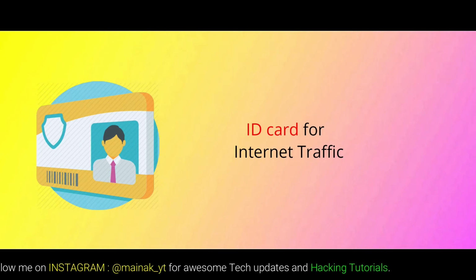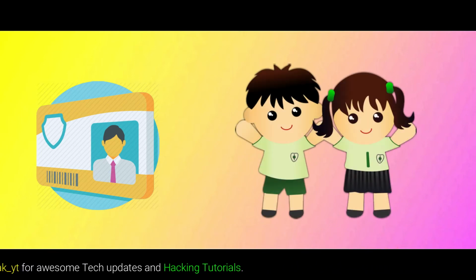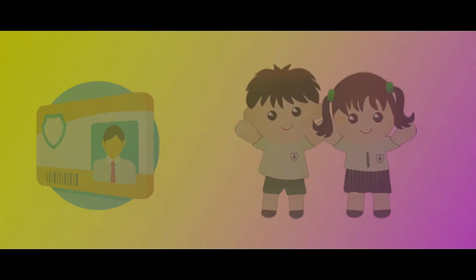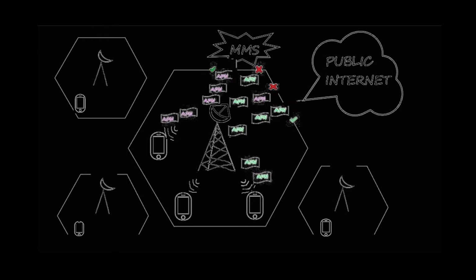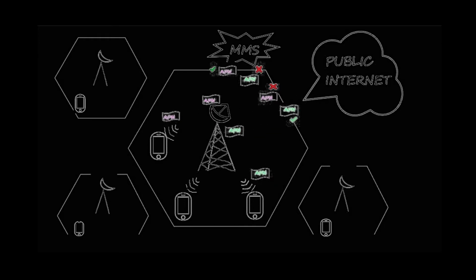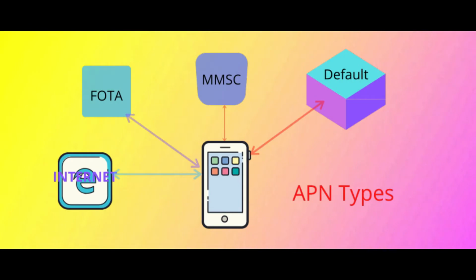Just like on the first day of school, you were identified by your ID card, and according to the class mentioned on your ID card, you were sent to that classroom. Pretty much in a similar fashion, things work with the data packets being sent and received over the network. Different kinds of services on the internet require different APN settings in the device to access that particular service.